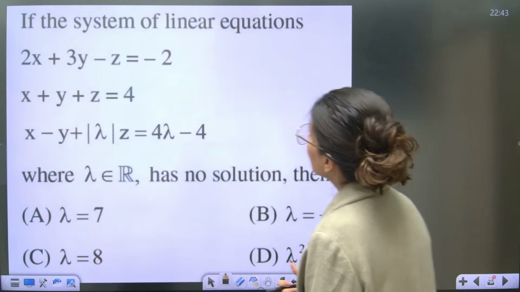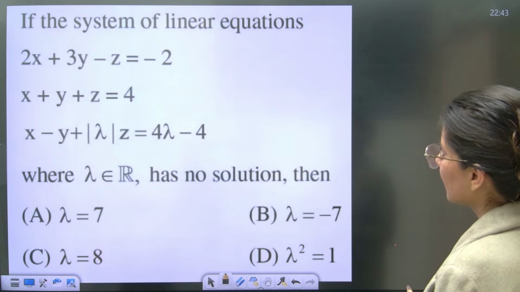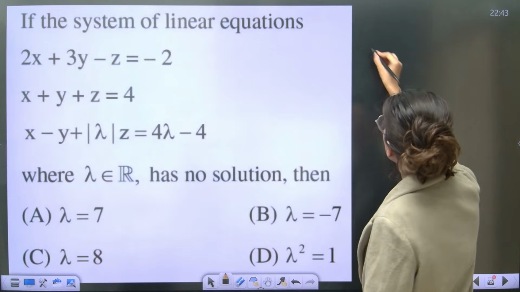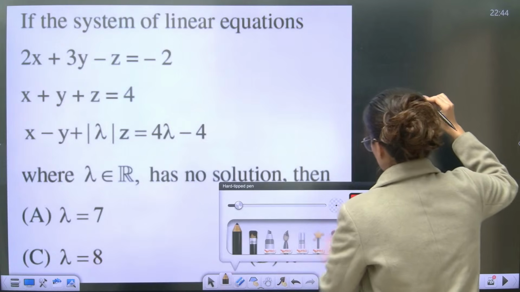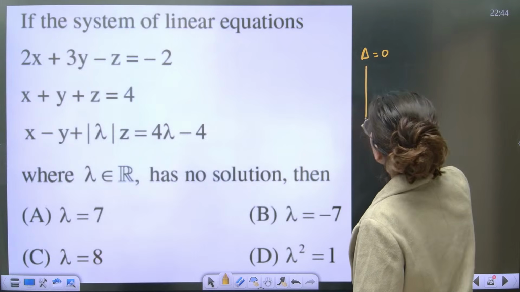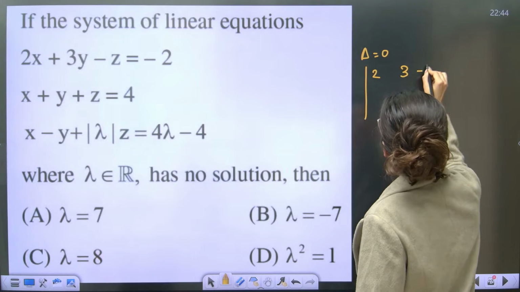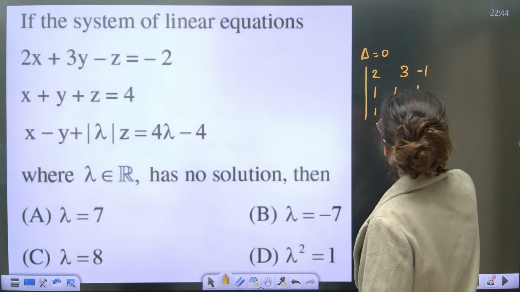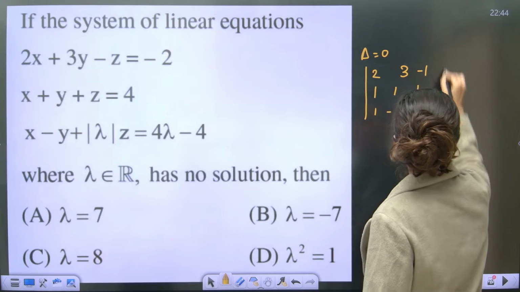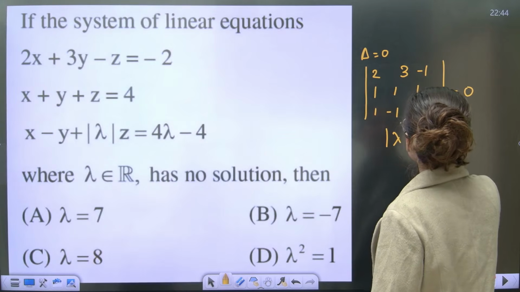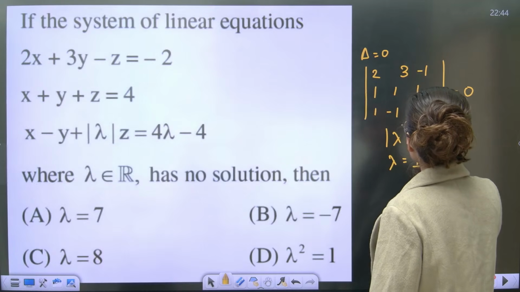Okay, if the system of linear equations has no solution. So no solution means one obvious thing is delta equals to 0. Help me. Delta equals to 0. So delta is what? 2, 3, minus 1, 1, 1, 1 and 1, minus 1 and modulus lambda equals to 0. If you open it, your modulus lambda will become 7. Lambda is equals to plus minus 7.